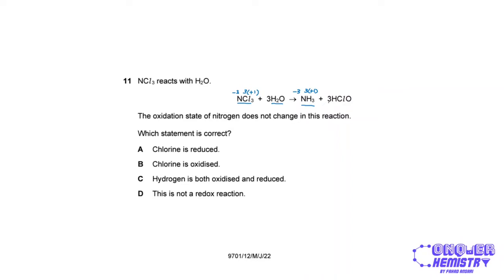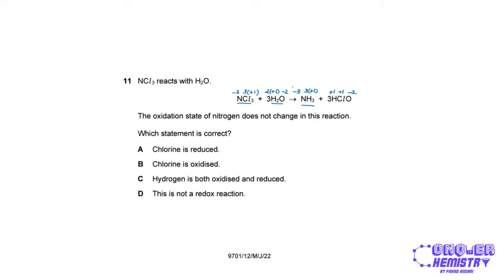And over here, if I look at HClO, we know that hydrogen is +1 and oxygen is -2. Those are their usual oxidation states. Chlorine over here is also +1 to balance out the -2. And over here in H2O, we have 2 hydrogens with a +1 oxidation state and a -2 for the oxygen. Those are the usual oxidation states.